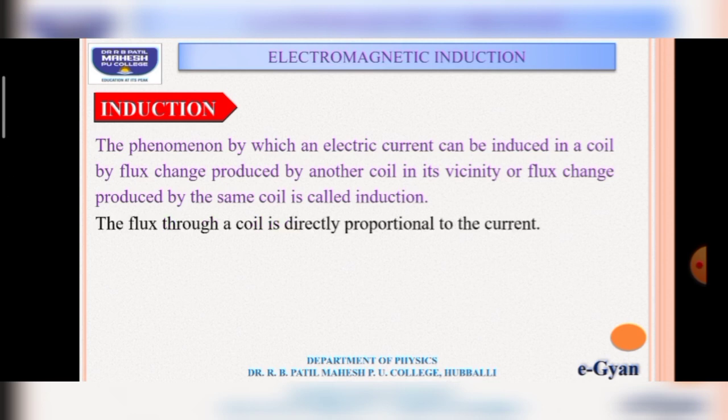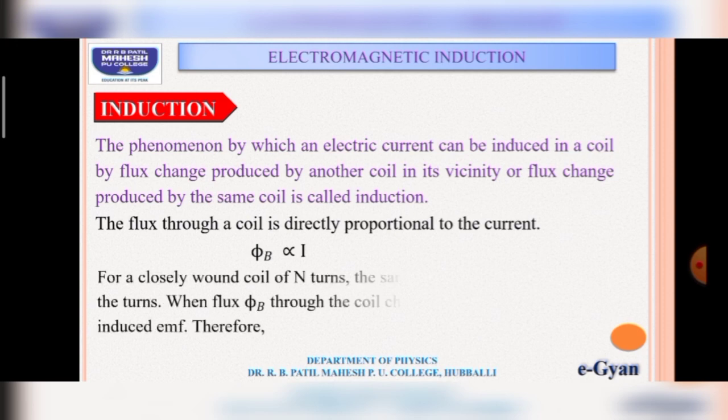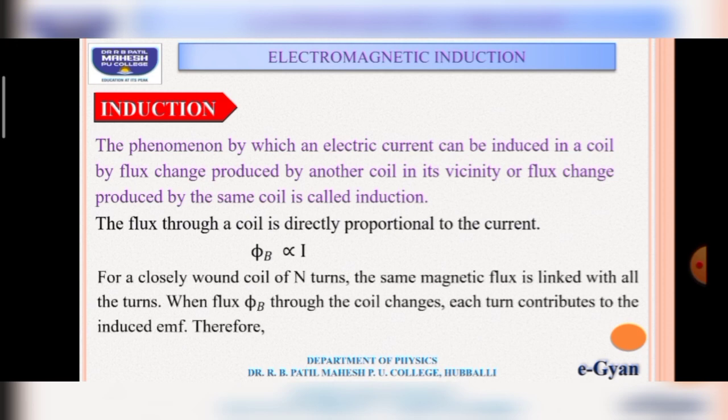The flux through a coil is directly proportional to current. If the flux increases, the current induced also increases. Therefore, we can show that phi is proportional to I. Suppose a closely wound coil has N number of turns. The same magnetic flux is linked with all the turns.